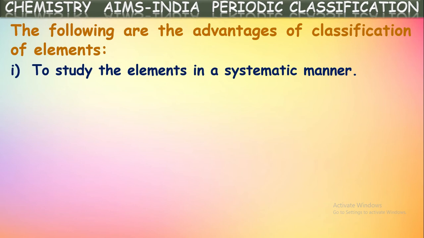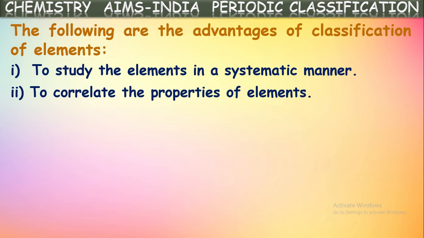What are those? First one is we can study the elements in a systematic manner. By grouping them, we can study the properties of the elements systematically. Suppose there are certain elements classified into one batch. Now we can say the properties of all the elements in that batch will be similar. If we know the properties of one element, the same can be expected of the remaining elements also, almost. In that way, it is made very easy.